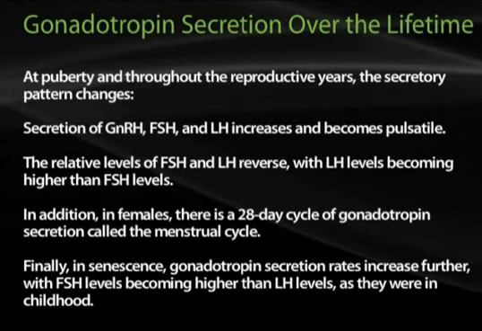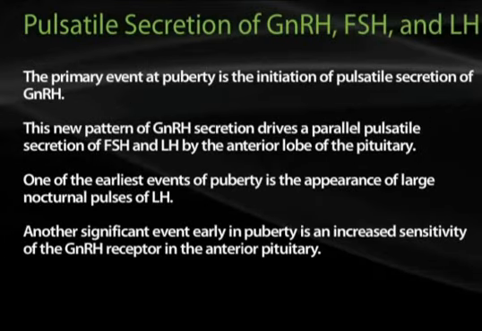Now, the primary event at puberty is the initiation of pulsatile secretion of GnRH. This new pattern of secretion drives a parallel pulsatile secretion of FSH and LH by the anterior lobe of the pituitary. One of the earliest events of puberty is the appearance of the large nocturnal pulses of luteinizing hormone.